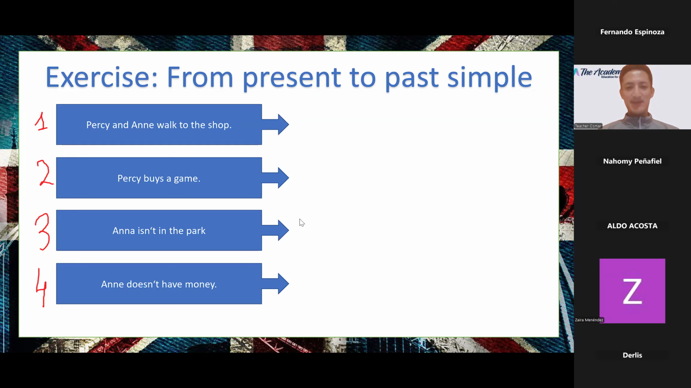Let me put it over. No, o sea, no había que cambiar las positivas a negativo y las que están en negativo a positivo. No, no, no, era solo de presente a pasado, ¿no? From present to past. Las positivas se quedan positivas, pero en pasado, y las negativas se quedan negativas, pero en past, ¿ok?